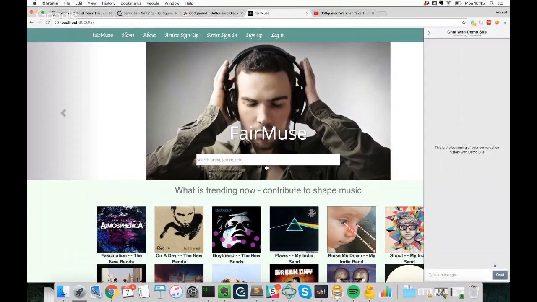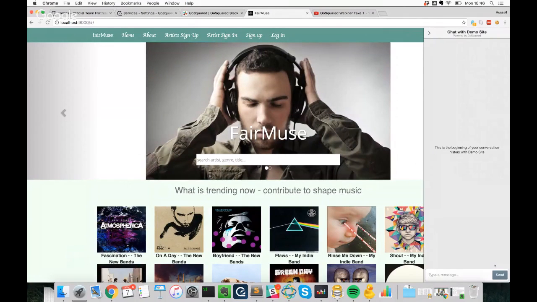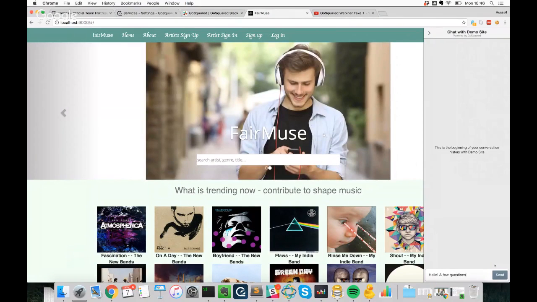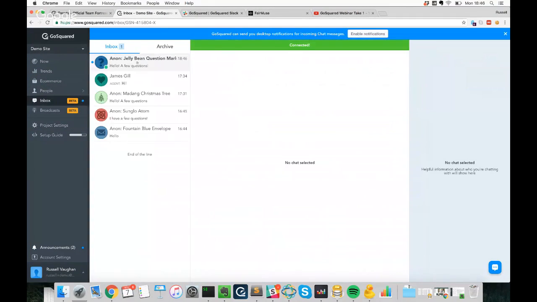This is a really nice way for users to communicate with you directly in real time with any questions that they may have. So if we type in and say hello, few questions, we'll pop back to our demo site dashboard. If we jump into inbox, you'll see that it started a new communication in inbox. Inbox is really your platform as an agent to communicate with your customers. The first time you view it, you'll see on the left, this is where all your conversations are going to live. You've got the ability to archive them when you're done with them.